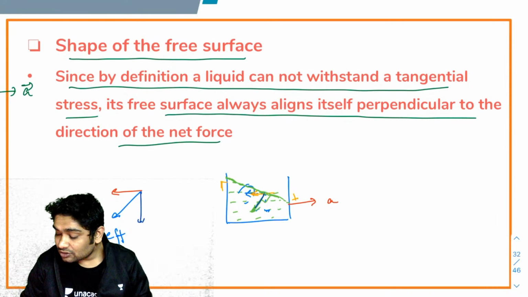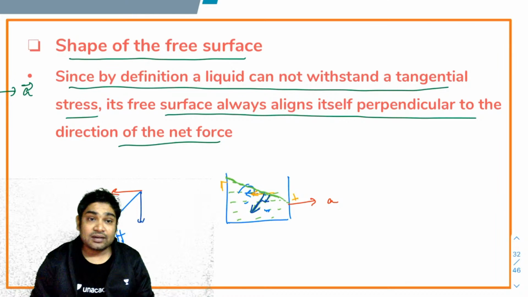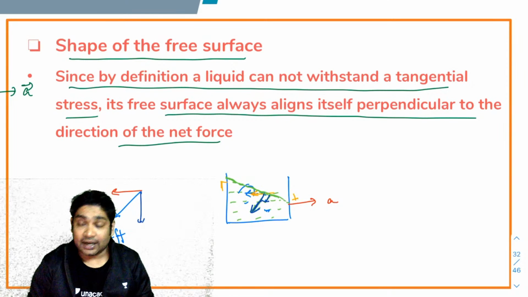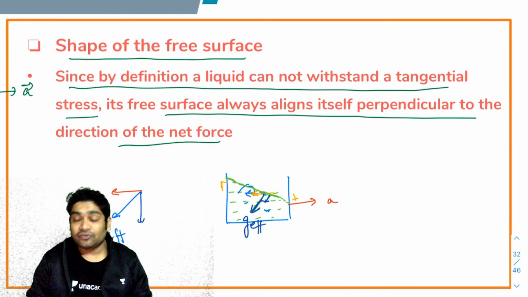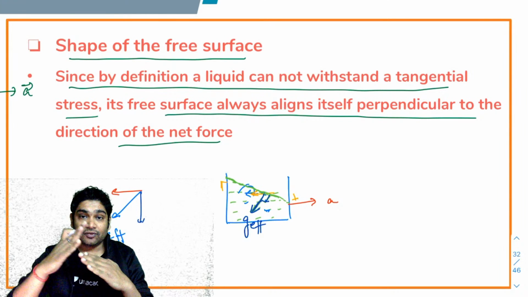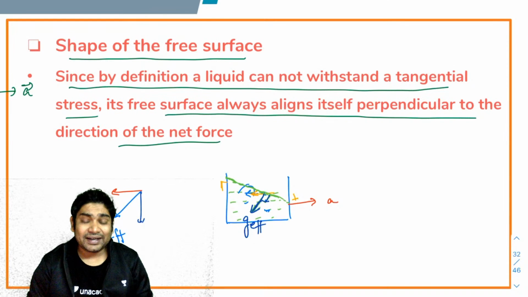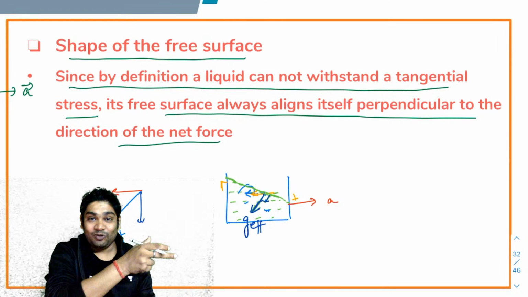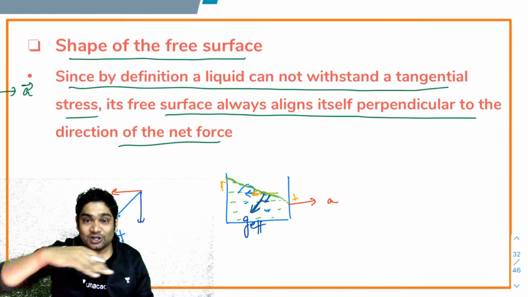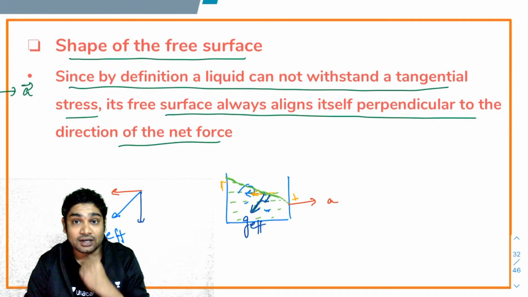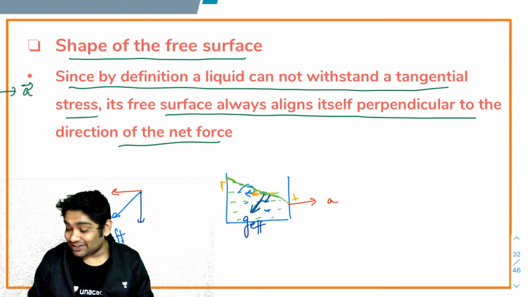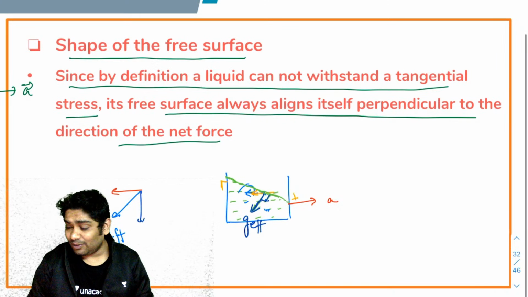Okay, so that is the property of free surfaces. They will always align themselves perpendicular to the direction of G effective. So this is the effective direction of G. The free surface will stop here. It will be bent. You can even see that practically. You can take a bottle of water and accelerate it, and you will see that the water level will rise on one side, and you can even calculate the angle by which this liquid surface rises. So we'll talk about that also.